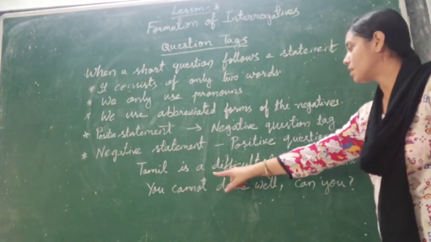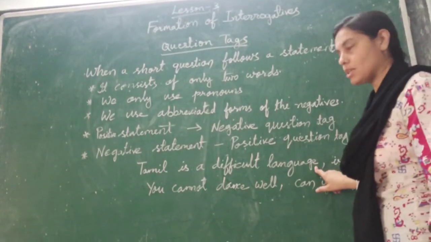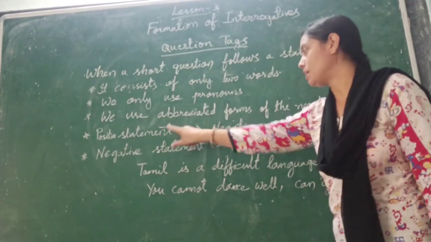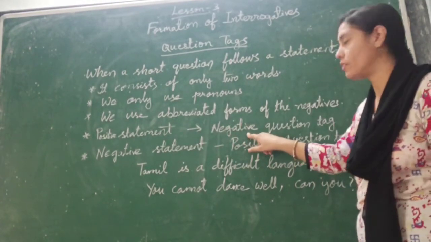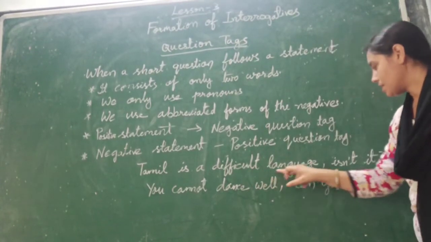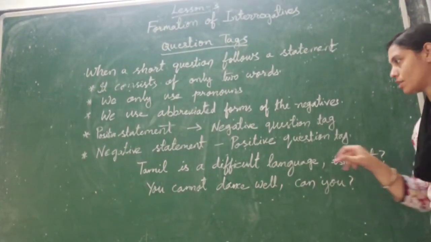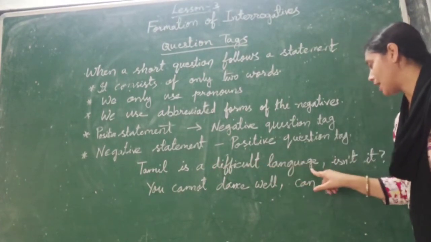First is, Tamil is a difficult language. This is a positive statement. Positive statement means we have to use a negative question tag. So here I have used the negative question tag. Tamil is a difficult language.